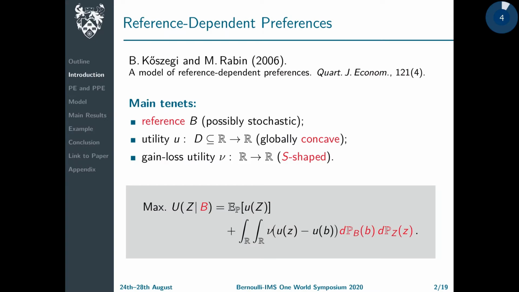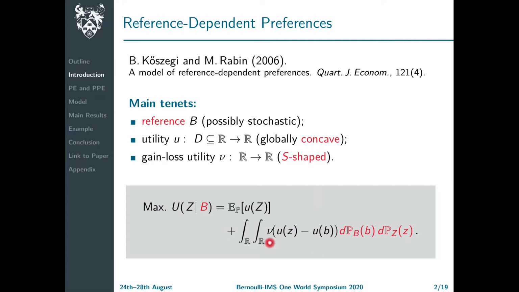We adopt the framework of Kőszegi-Rabin, in which preferences depend on a possibly stochastic reference level. Therefore, investors evaluate a payoff Z based not only on its intrinsic utility, but also in comparison with a reference B. And so this leads to an overall utility that combines the classical expected utility component plus a reference-dependent component.